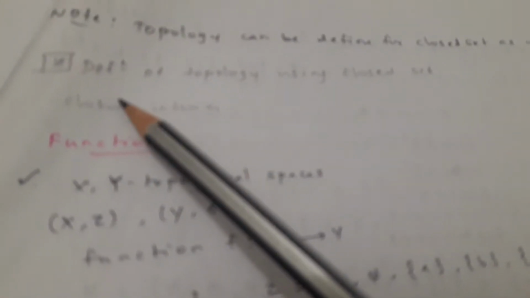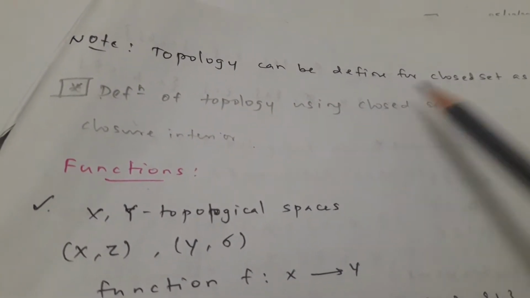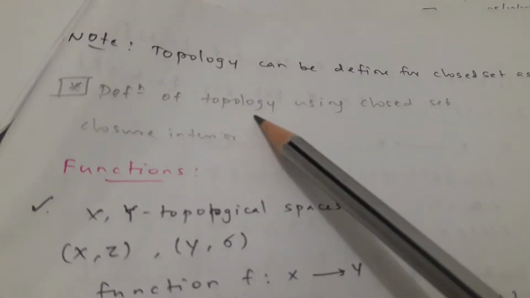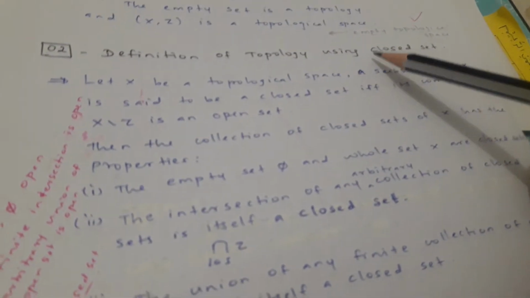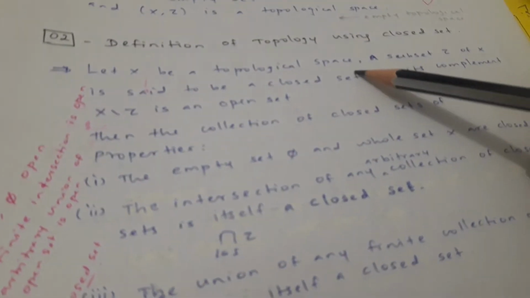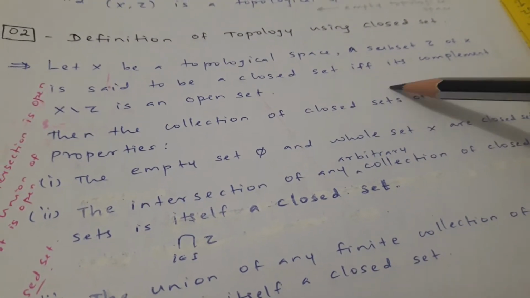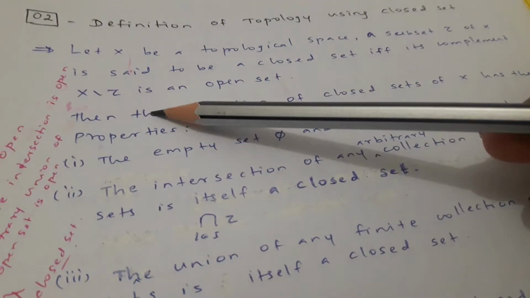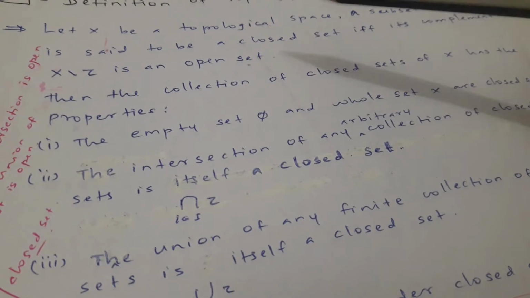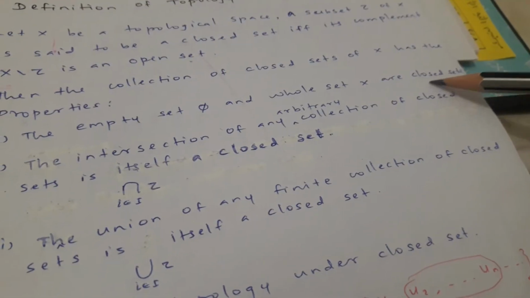Okay, let's see the question. Definition of topology using closed sets. Like what we have found with open sets, how can we define the topology using closed sets? For that, see the answer. Definition of topology using closed sets. Let X be a topological space. A subset of X is said to be a closed set if and only if its complement is an open set. Then the collection of closed sets of X has the properties. First, the empty set phi and the whole set X are in the closed sets.